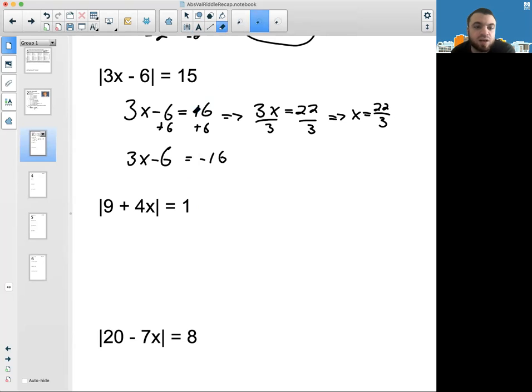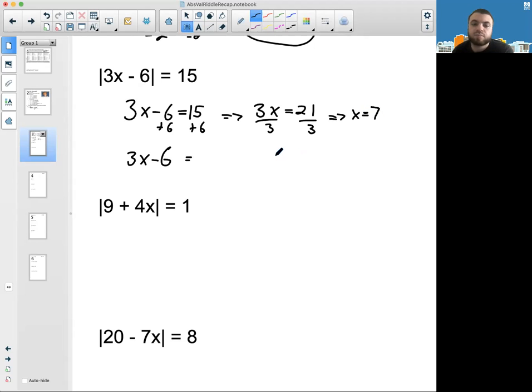That makes a lot of sense. So let's go ahead and just fix this. All right, let's try one more time. So then instead of having 22, we'll have 21, and then we'll have 21 over 3, and that is 7. All right, and we're going to do the same thing, but with negative 15, because that's the other number that has an absolute value of 15.